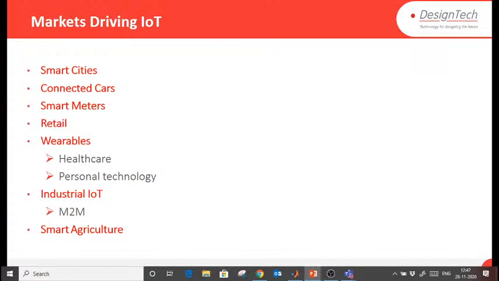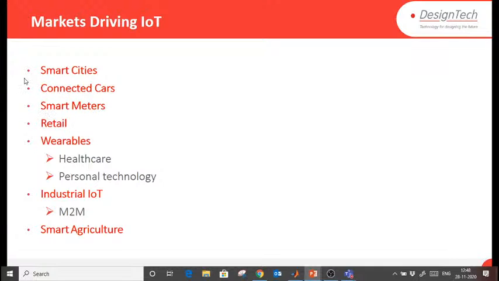Now the market driving IoT: what are the applications of IoT and where you can use them. Smart cities: we can't imagine any smart city without IoT, we can't imagine IoT without data, we can't imagine data without sensors, and we can't imagine lots of sensors without high speed internet. When 5G is installed, speed will be enhanced, and you can log thousands of sensors' data at a time and do analysis after fusion of those sensors.